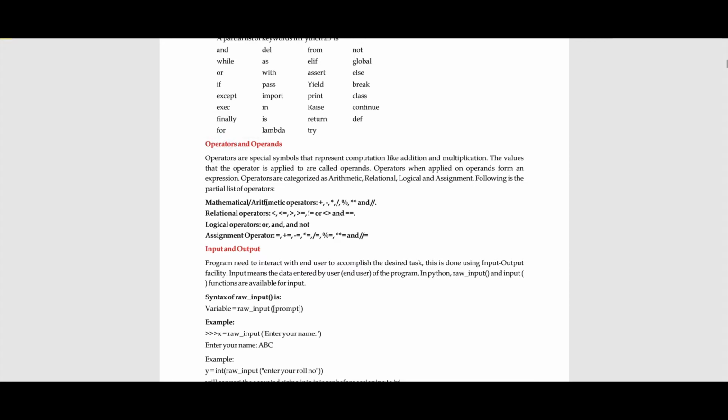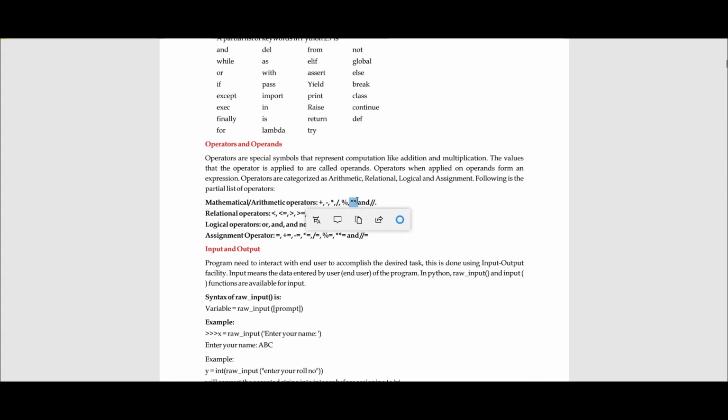Now these operations are further categorized into various categories like mathematical operations, relational operations, logical operations and assignment operations. Basically these operations are performed by using operators like plus, minus, multiply, divide, and power.